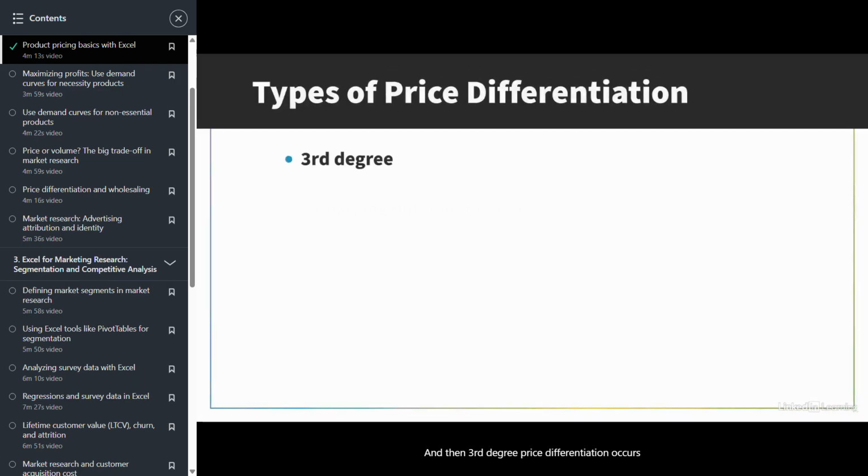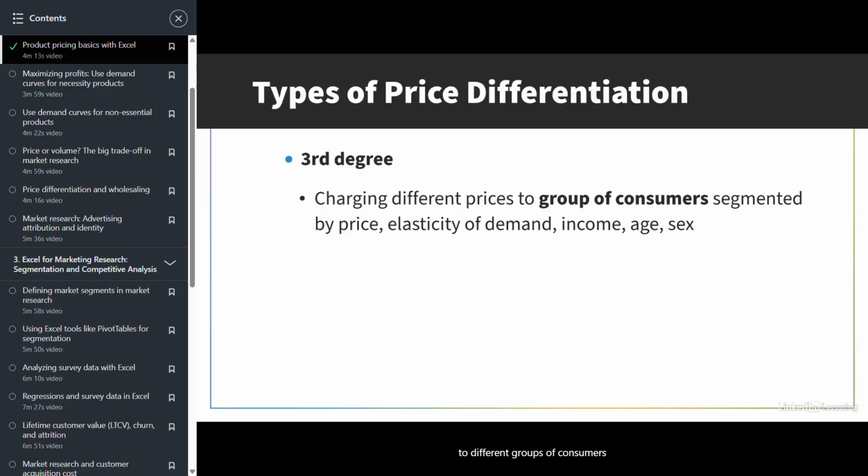And then third-degree price differentiation occurs when we charge different prices to different groups of consumers based on some feature about them. Think senior citizen discounts or AAA discounts at hotels or movie theaters, for instance. Discounts to the military, things like that. We're charging different groups of consumers based on how much demand we perceive them to have and their sensitivity to price. Now you should understand the main methods of price differentiation, and you can start thinking about how these might be applied to your firm.